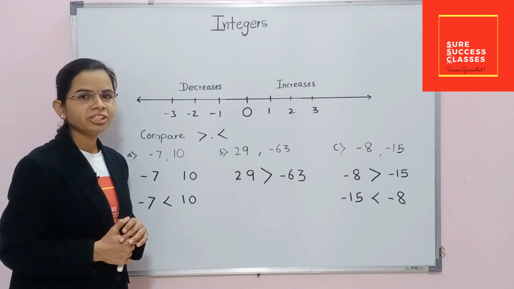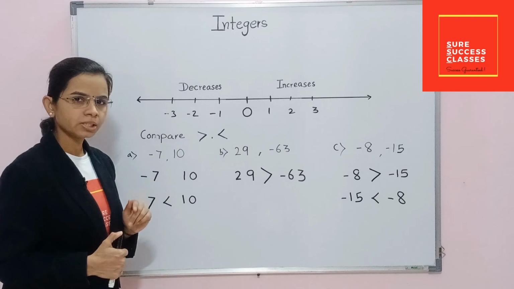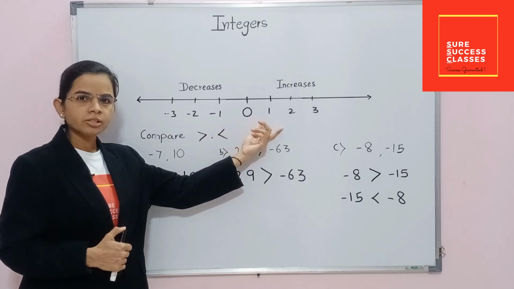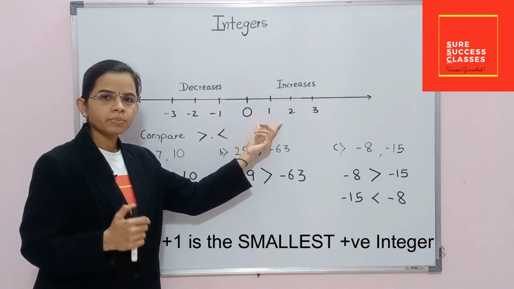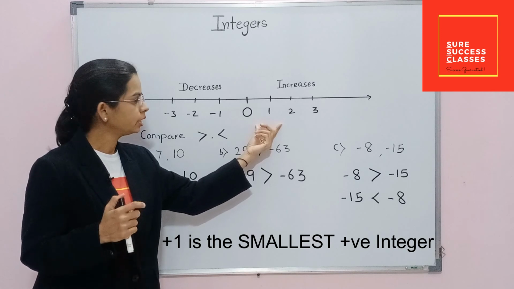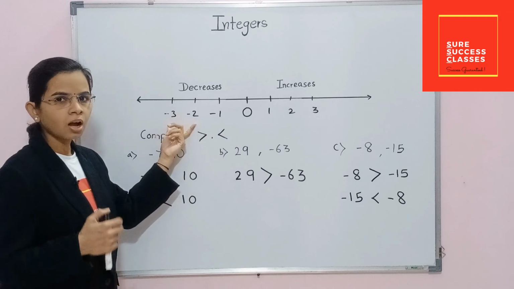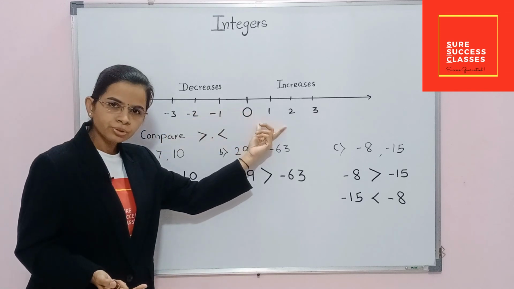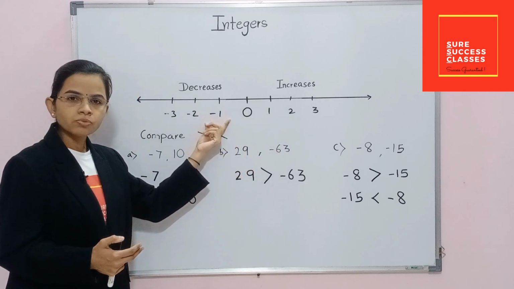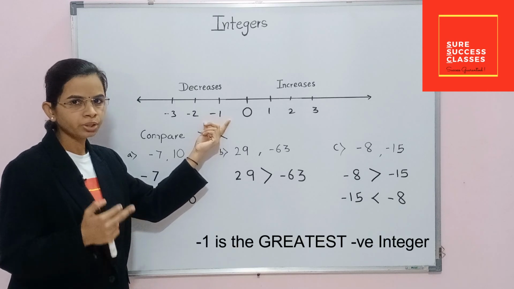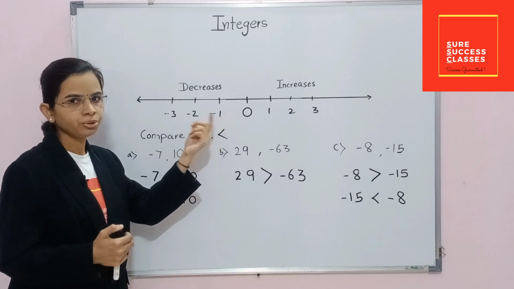Students, please pay your attention here. Some notable points are there related to integers. First one is, all positive integers are greater than all negative integers. Positive 1 or plus 1 is the smallest positive integer, and opposite to this, all negative integers are smaller than all positive integers. And here minus 1 is the greatest negative integer. I repeat, minus 1 is the greatest negative integer. Got it?